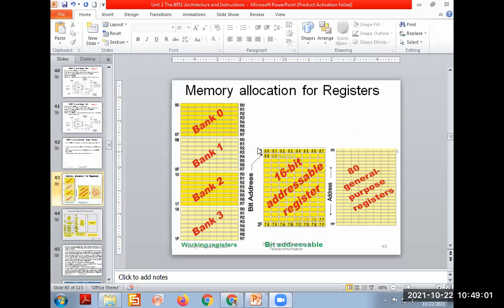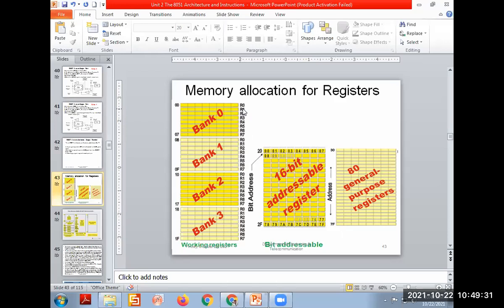Then draw the second square block, and it is for the 16-bit addressable registers. And then the next block is for the 80 general purpose registers, starting at address 30 to 7F. You don't need to write all of this here.